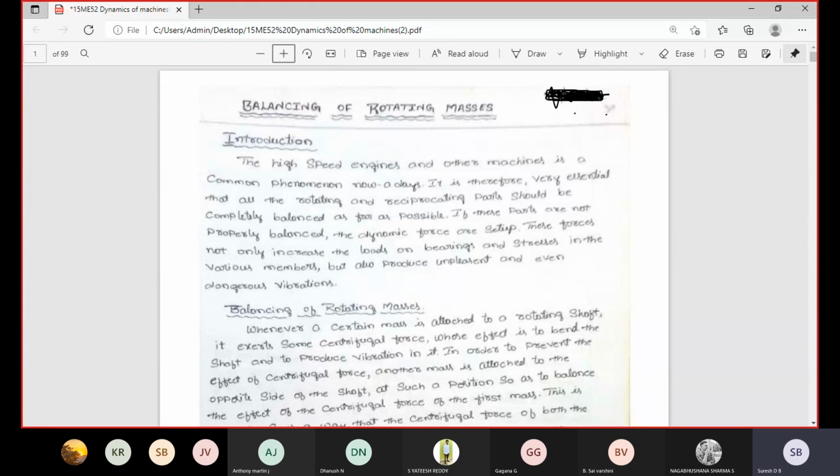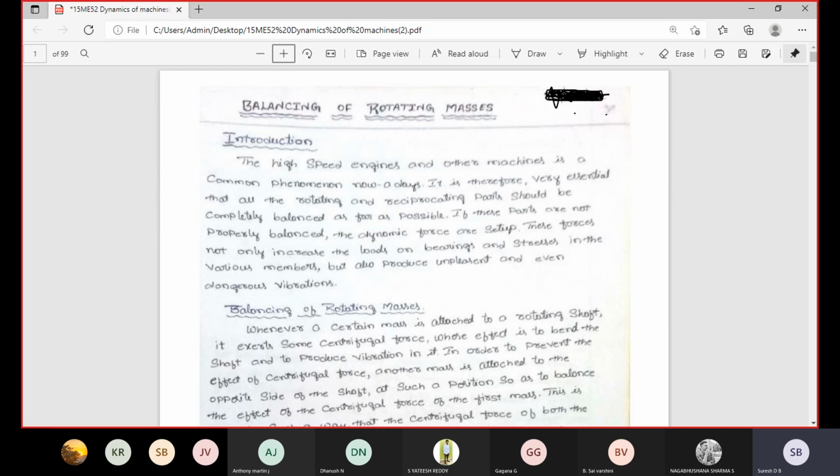Suppose you consider one shaft. Left side of the shaft is 10 diameter, exactly center 9 diameter, and right side 10 diameter. That type of shaft is mounted in between two bearings. Once the shaft is rotated, both left and right sides of the shaft are 10 diameter, and exactly the center of the shaft is 9 diameter. Due to the imbalance, the shaft is rotated away from the center axis.